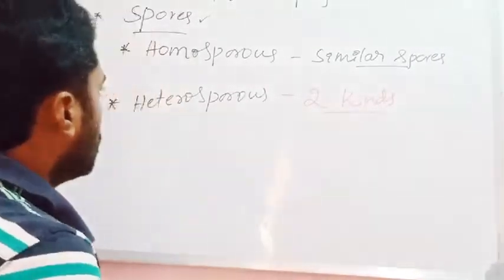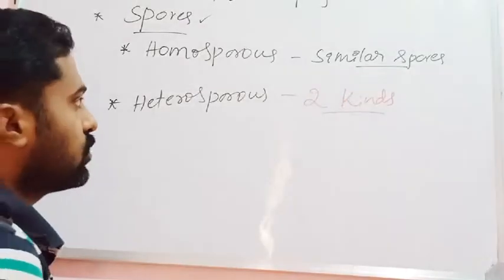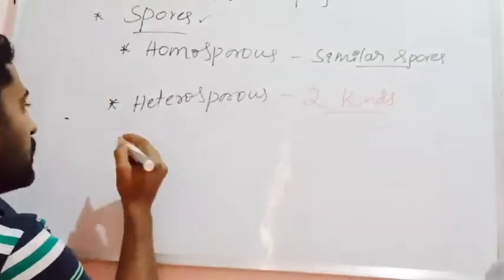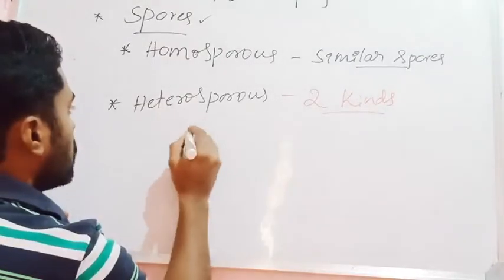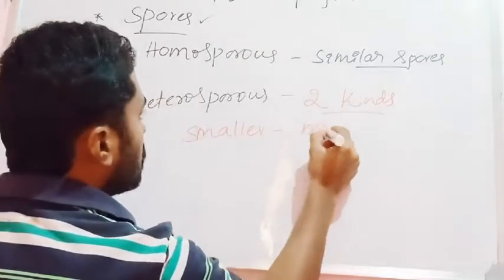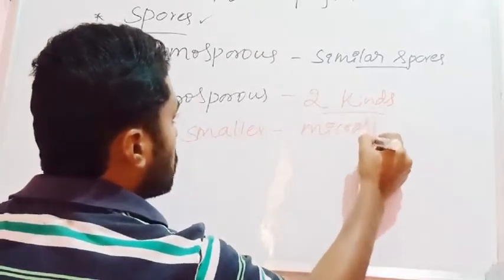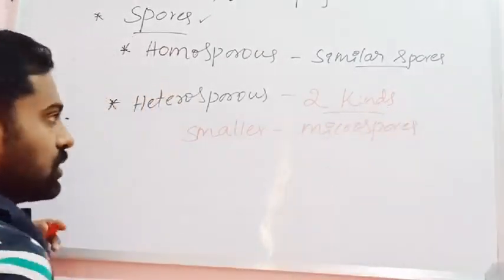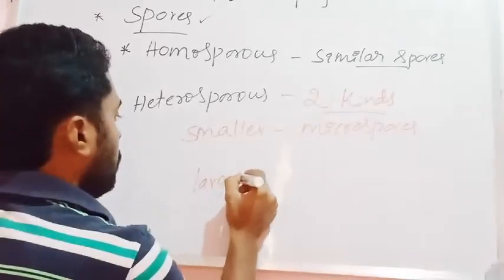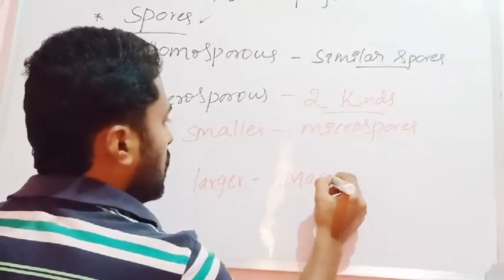One type of spore is smaller in size, and those smaller spores are regarded as microspores, whereas the larger spores are known as macrospores or megaspores.